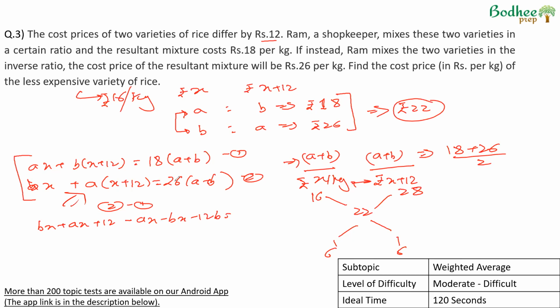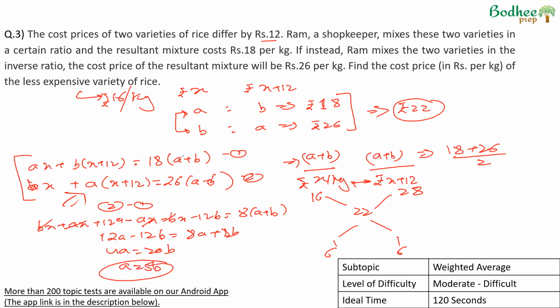Here we have A plus B common, 26 minus 18, so 8 into A plus B. So this will give us bx cancel, ax cancel. This was 12a, sorry. So 12a minus 12b is equal to 8a plus 8b, which means 4a is equal to 20b, which means a is equal to 5b.